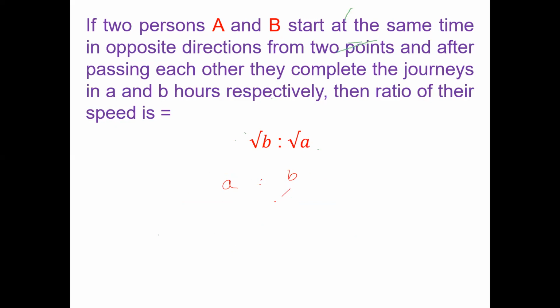What you shall do? Take the ratio of time for the second object to the ratio of time for the first object, and you have to take the square root of these. By doing that, you can find the ratio of the speed of these two objects. So this point was very simple. This can also be considered a basic concept and the shortcut for this chapter as well.